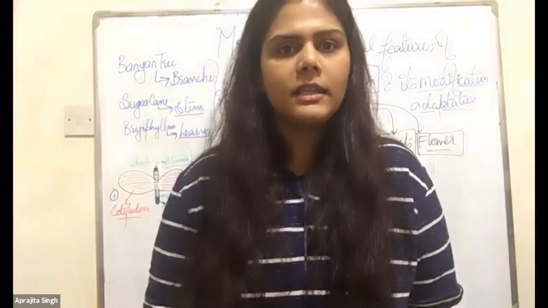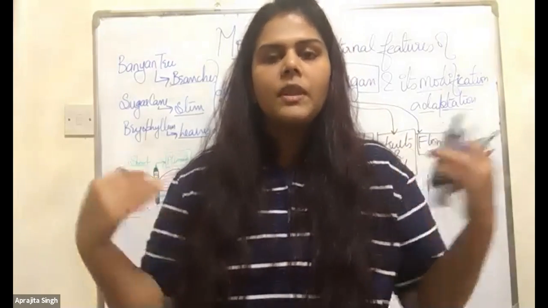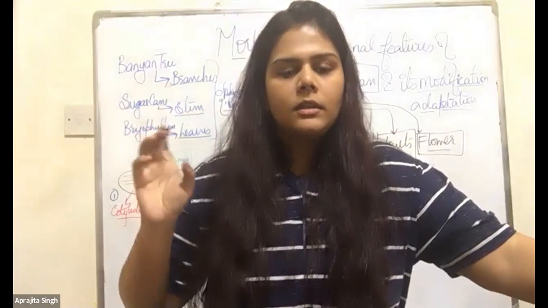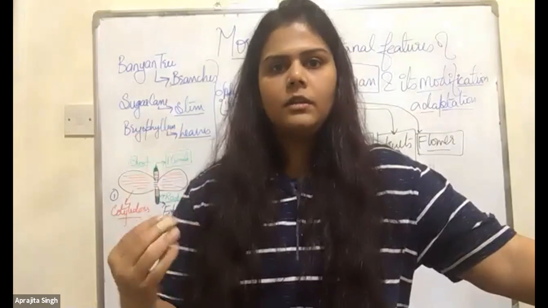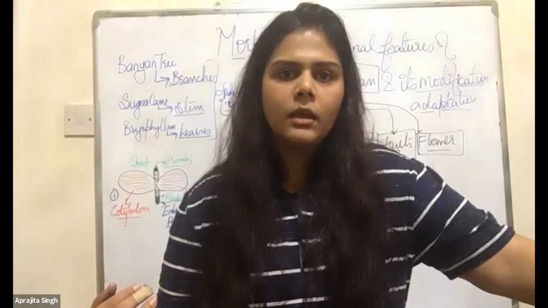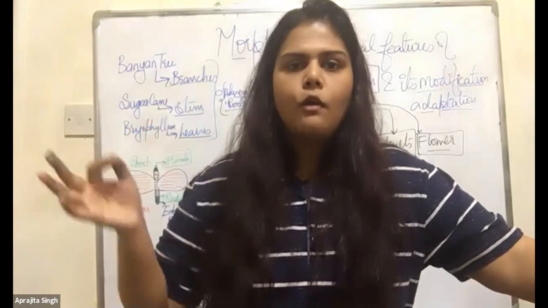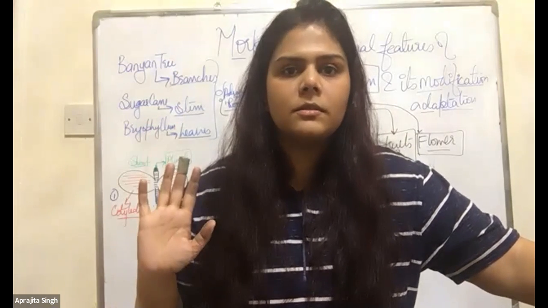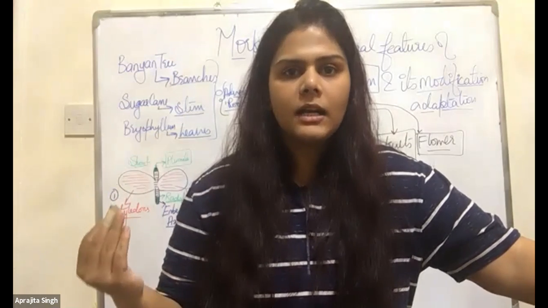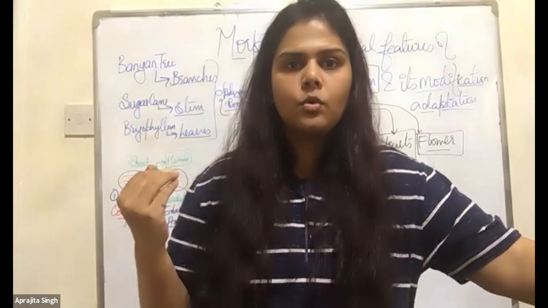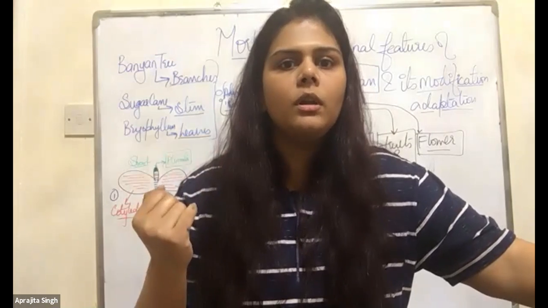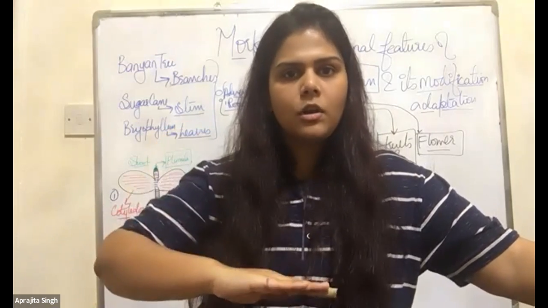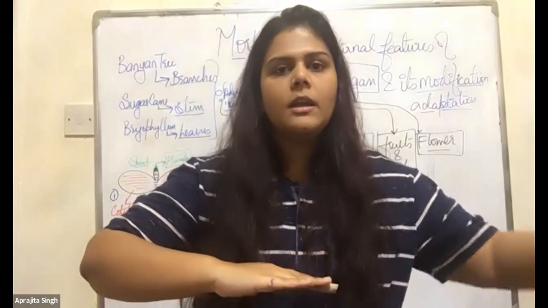Suppose they give you the question: in a tree, the roots are coming out from the branches. What type of root is this? The answer is, they are adventitious roots, because the radical is present below the soil.